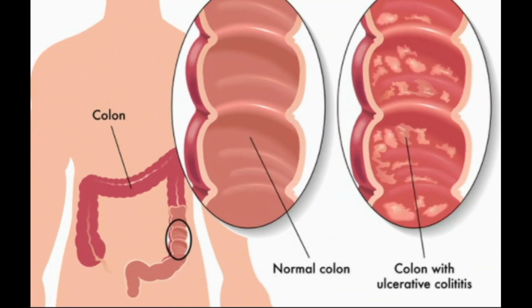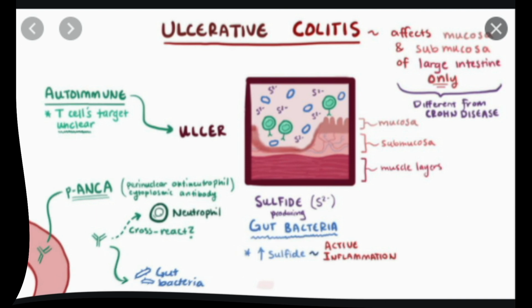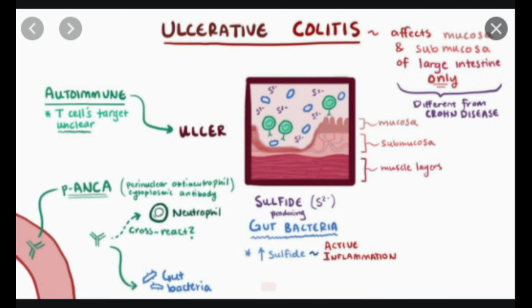Ulcerative colitis in detail. Ulcerative colitis and Crohn's disease are the most common types of inflammatory bowel disease. Ulcerative colitis affects only the colon and rectum. It is a disease that causes inflammation and sores, ulcers, in the lining of the large intestine, colon. It usually affects the lower section, sigmoid colon, and the rectum, but it can affect the entire colon. In general, the more of the colon that's affected, the worse the symptoms will be.